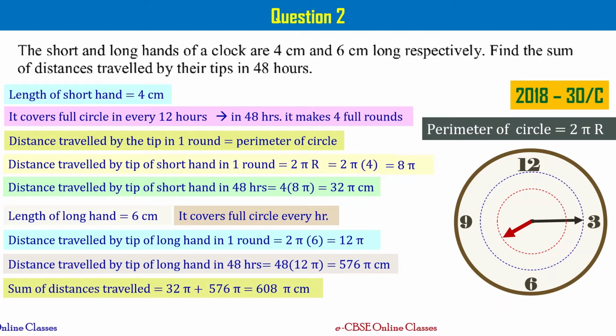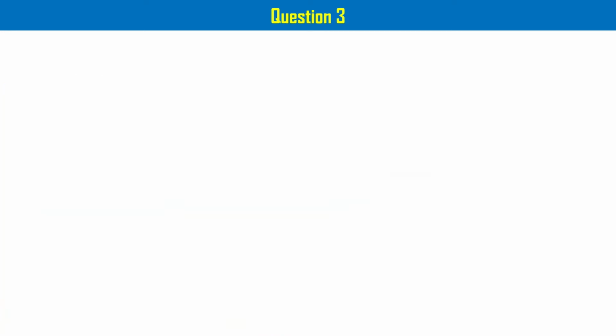Now the sum of the distances traveled is going to be 32 pi plus 576 pi, that is equal to 608 pi centimeters. You can substitute the value of 22 by 7 for pi and calculate the exact value. Otherwise, you can stop it here. This is what we are asked to find. Let's go to the next question, that is question number 3.